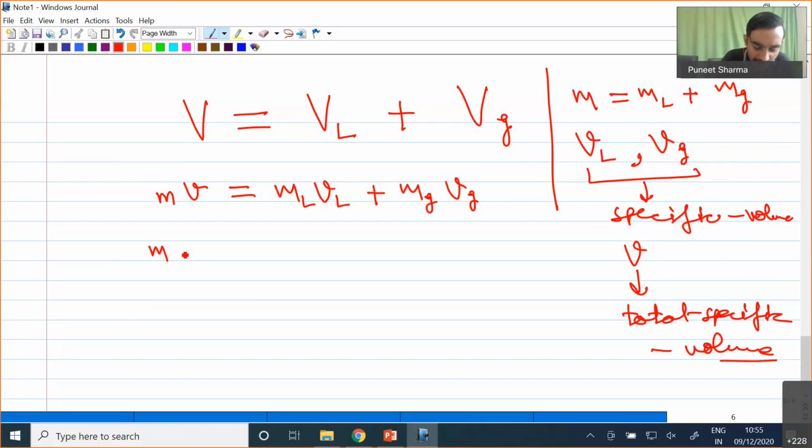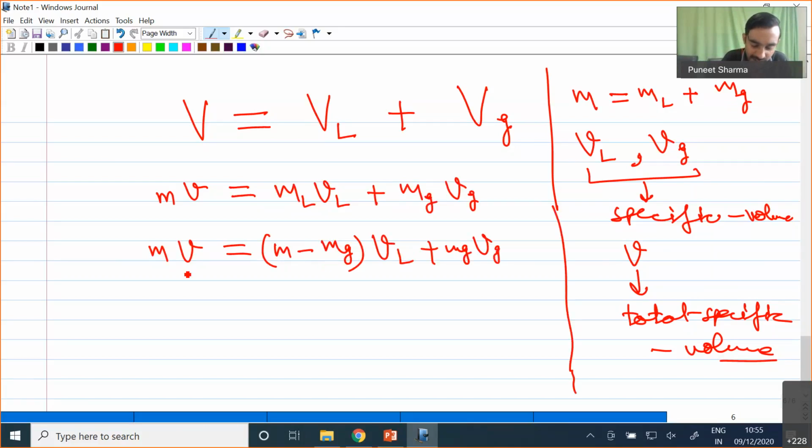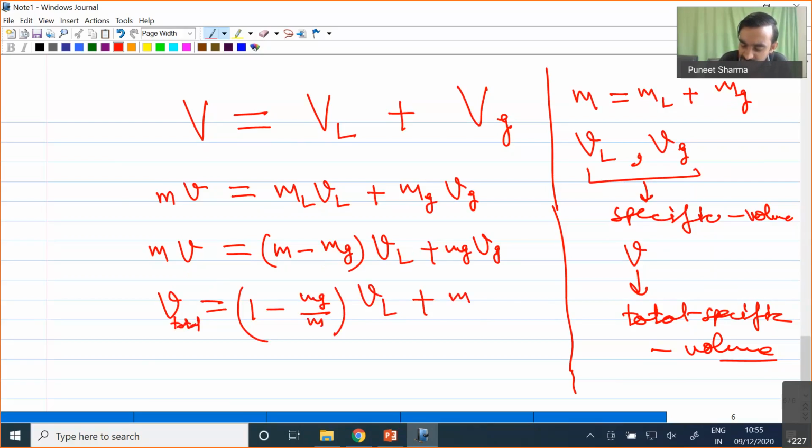Now I can write ml as m minus mg, so m times v equals (m minus mg) times vL plus mg times vg. If I divide throughout by the mass, I find that the total specific volume of the liquid and vapor combination is (1 minus mg/m) times vL plus (mg/m) times vg.